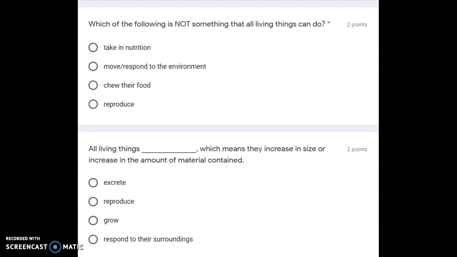Which of the following is not something that all living things can do? Take in nutrition, move or respond to the environment, chew their food, reproduce.